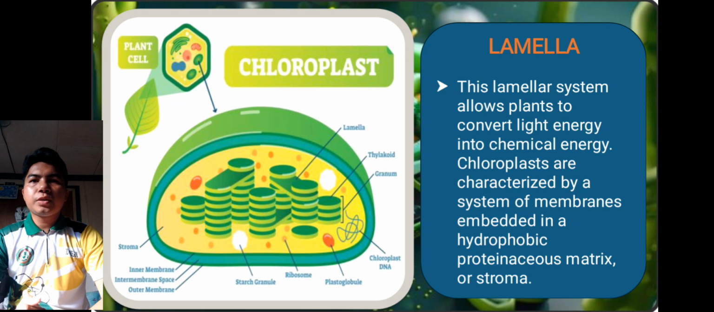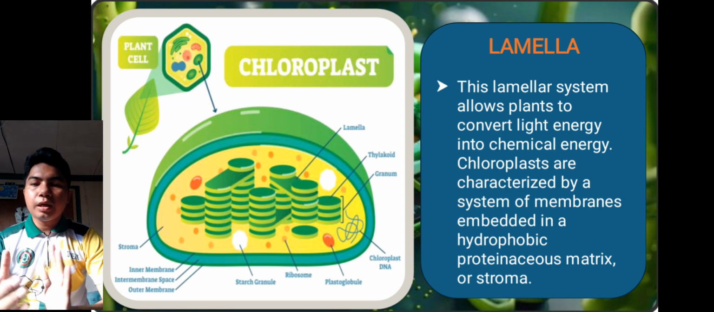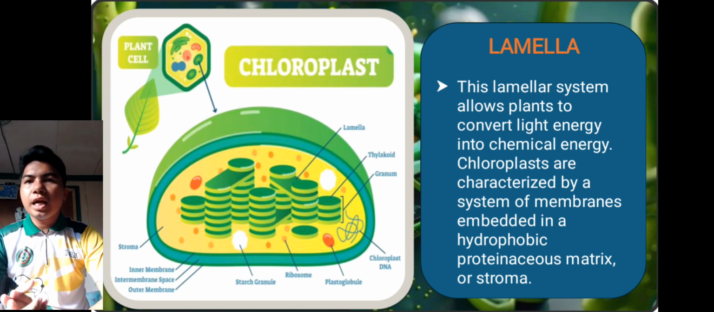So, the first part of the chloroplast in the plant cell is lamella. This lamella system allows plants to convert light energy into chemical energy. Chloroplasts are characterized by a system of membranes embedded in the hydrophilic proteinaceous matrix, or stroma. Kumbaga, ang function ng lamella is to allow plants to convert light energy into chemical energy. So, yun lang yung function ng lamella.